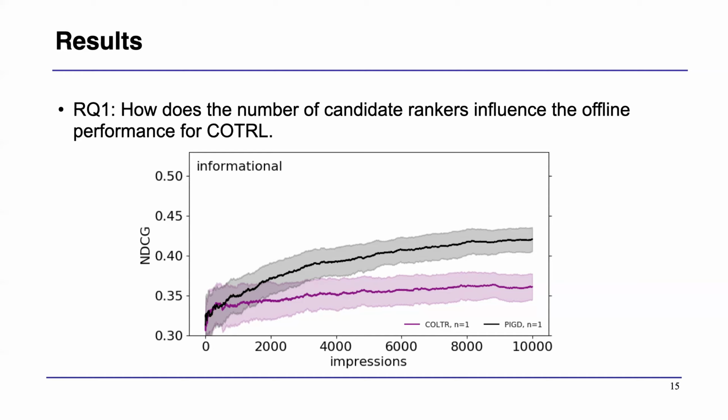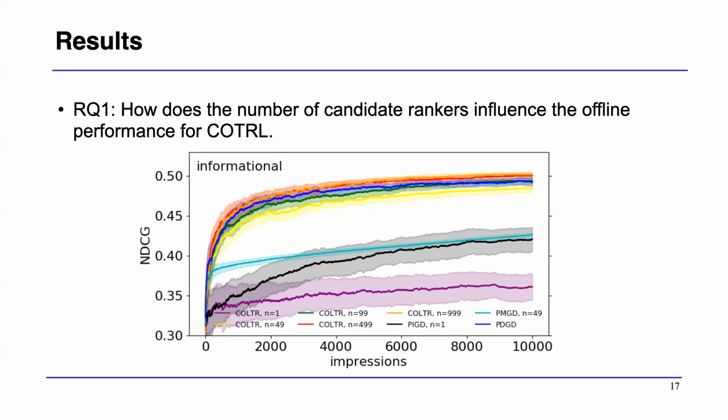So the purple line at the bottom is our method, and the black line is the interleaving baseline. As you can see, our method is actually worse than the interleaving baseline. However, when we increase the number of candidates to 49, the performance of our method significantly improved. So the yellow line is our method with 49 candidates, and the light blue line is the multileaving baseline, whose number is also 49. So our method is significantly better than the multileaving and interleaving baseline.